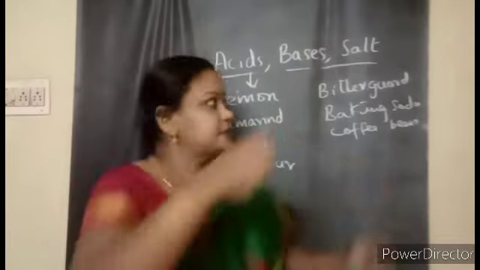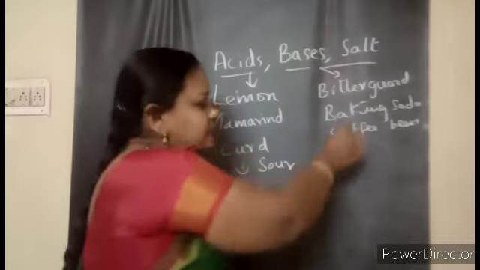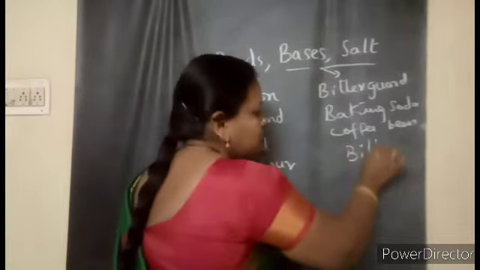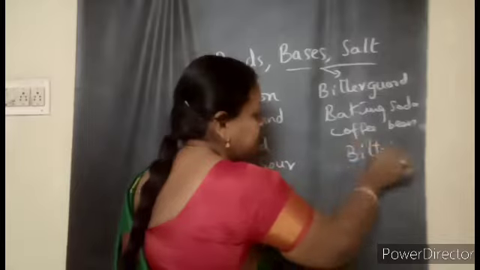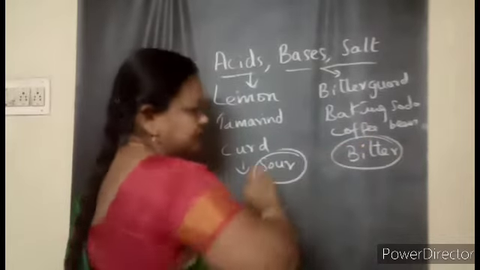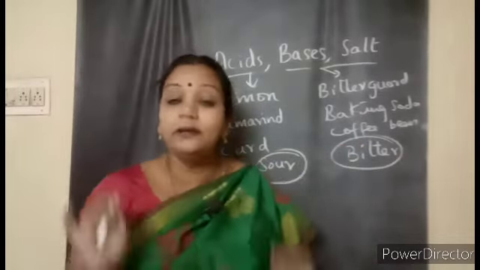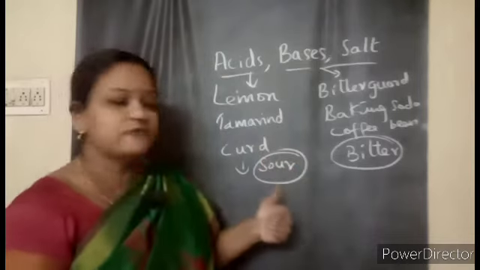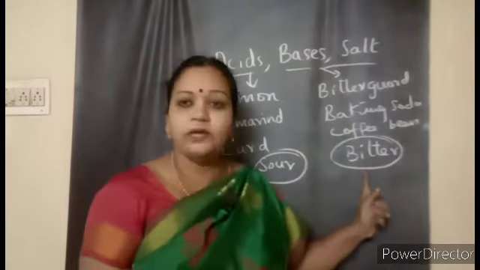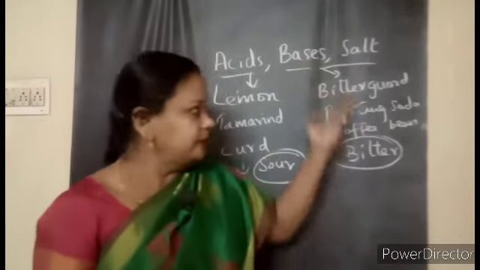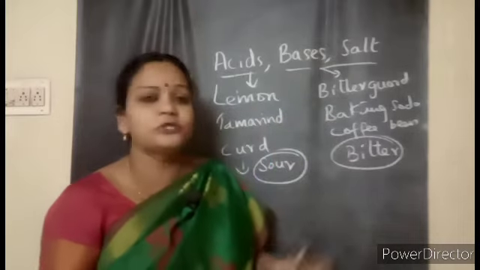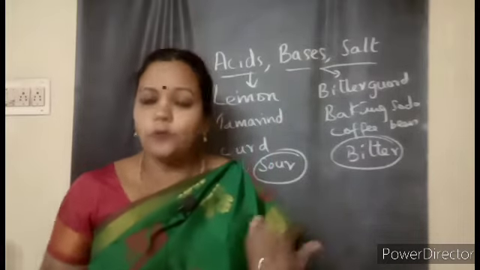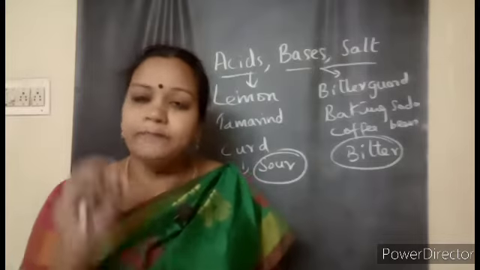Coming to bases, these are the bases. Bases will have a bitter taste. So as far as taste is concerned, acids have a sour taste and bases have a bitter taste. For example, bitter gourd, baking soda, coffee bean, the soap solution, all these have a bitter taste.